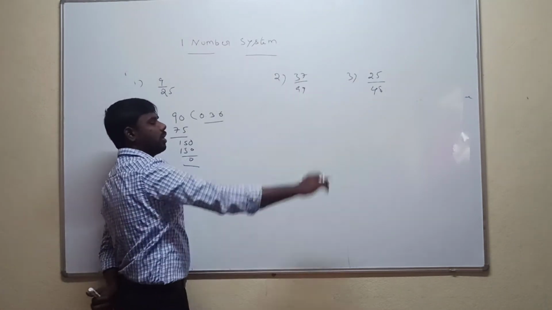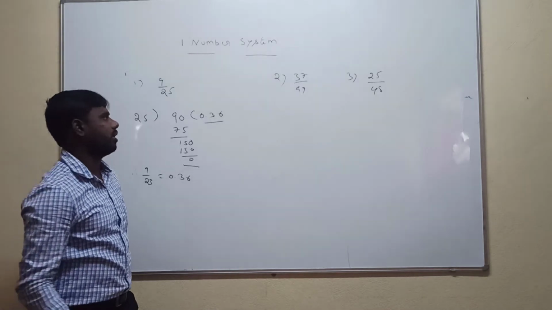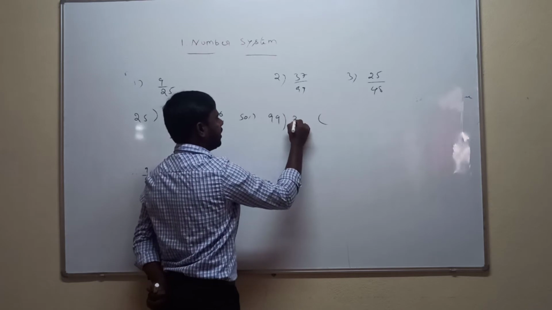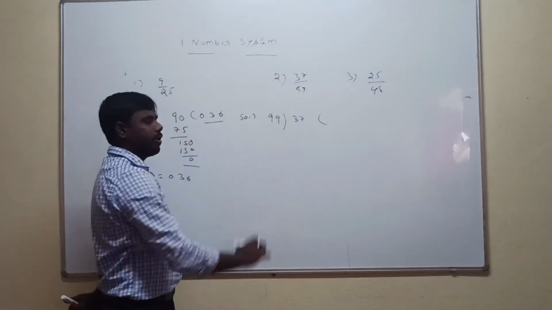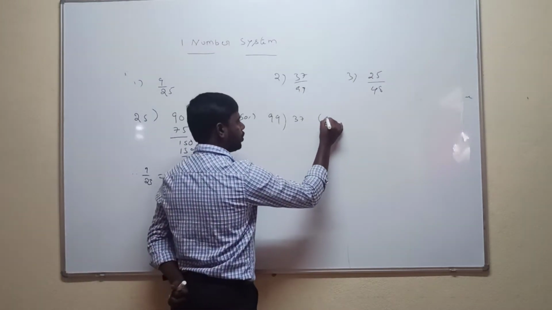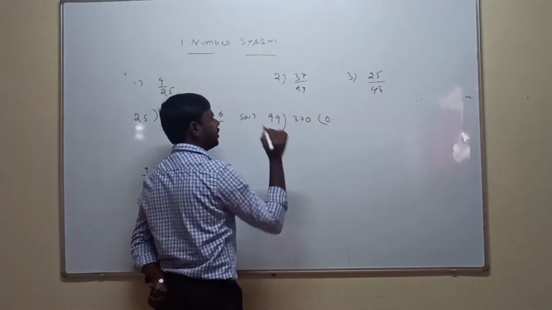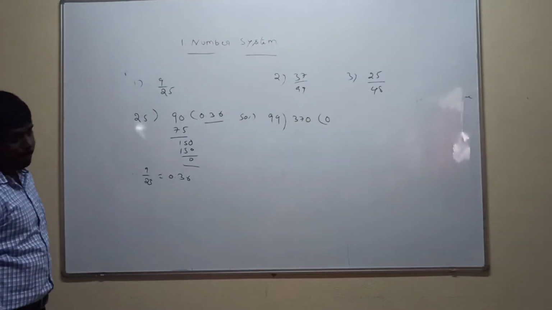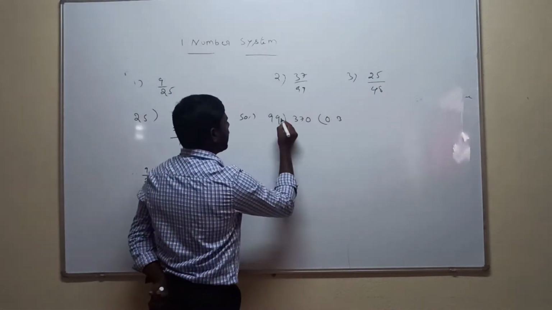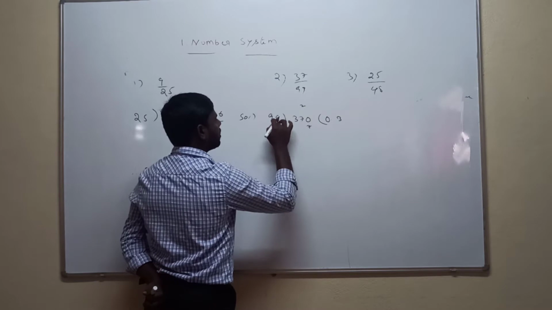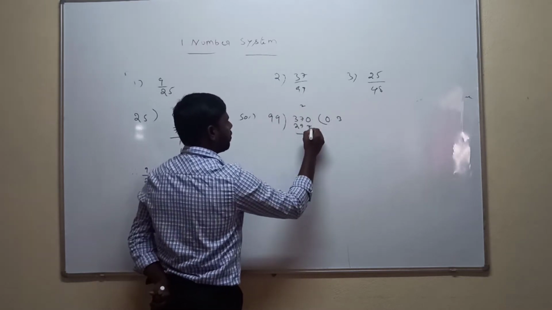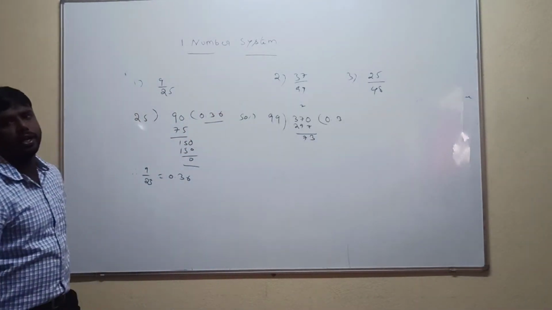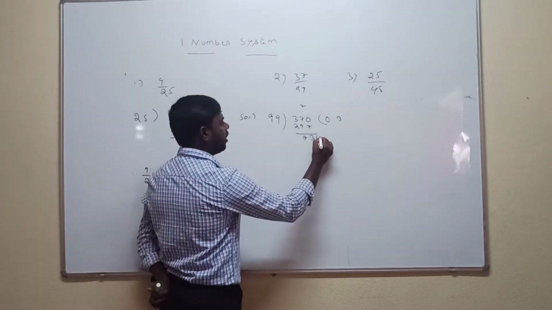Same method for the second question: convert the rational number into a decimal. The numerator value here, the denominator value here. The smaller value is not divisible by the larger value, so put 0, then the decimal point, then add a 0. So 370 is divisible by 99. How much is it getting? 3 nines are 27, plus 2 is 29. 10 minus 7 is 3, 16 minus 9 is 7. So 73 is not divisible by 99. That's why we directly take the 0.